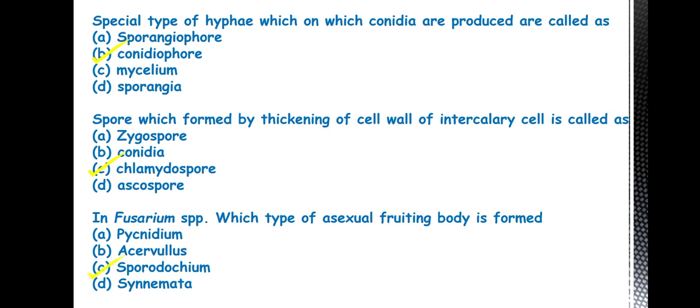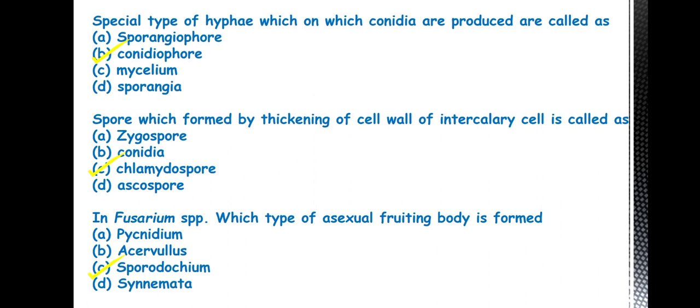So the answer is Sporodochium. These four are different asexual fruiting bodies formed by fungi. Pycnidium means this is a flask-shaped structure, whereas Acervulus means this is a saucer-shaped structure. Then Sporodochium is a mat-like structure over which the conidiophore will form and then conidia will be produced. Whereas Synnemata is a feather duster-like structure.